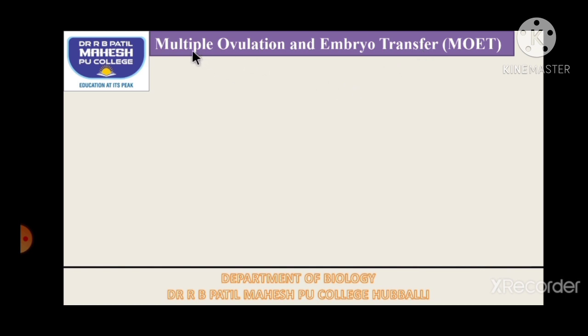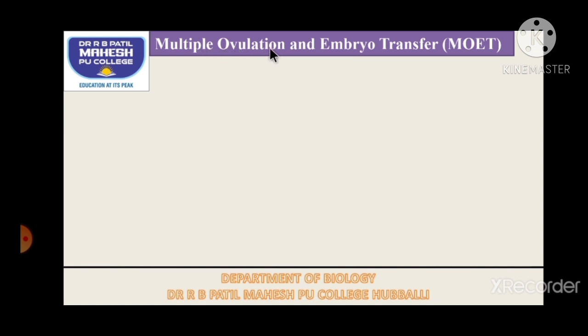As the name suggests, multiple ovulation. Ovulation is a process where ova will be released from the ovary. So usually one or two ova will be released per month, as we know. But here we are going to increase the number of ovulations, that is, the ova number will be increased. Instead of one, the female cattle is made to produce 6 to 8 ova. So that process is called multiple ovulation.